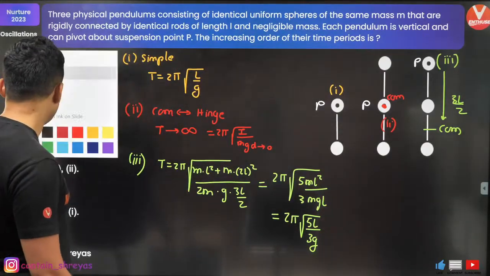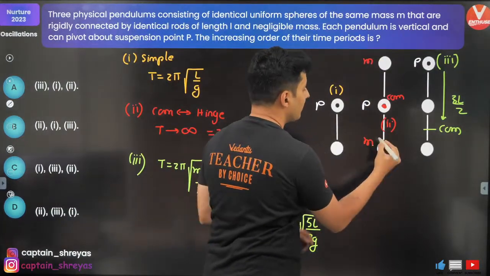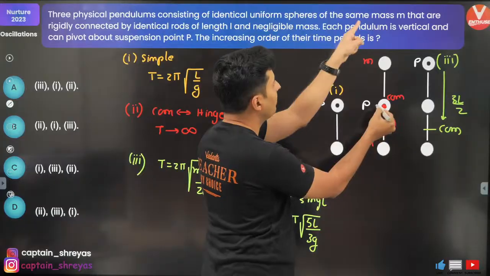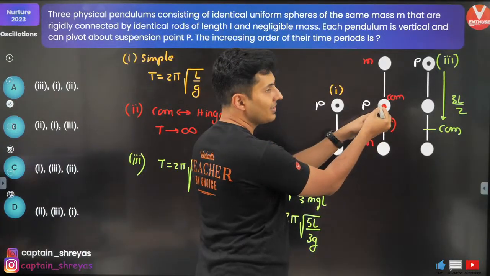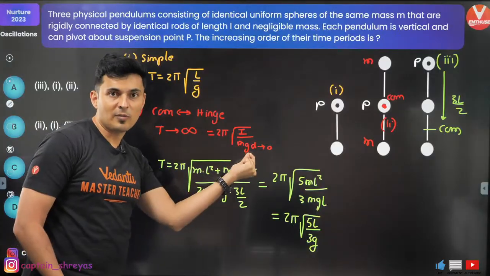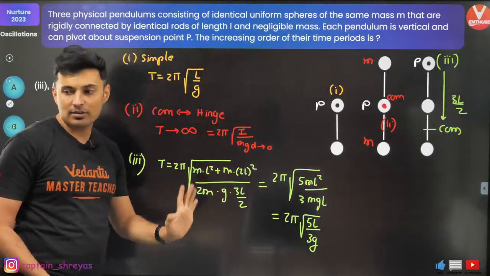Jisnu, for the second situation, this mass is here and this mass is here. Where will the center of mass be? Exactly at the center. And this P is the point where it is pivoted. So, where is the center of mass? At the hinge. Hence, if the distance from the center of mass to the hinge is 0, 1 by root 0 will be infinity. Hence time period is infinity.